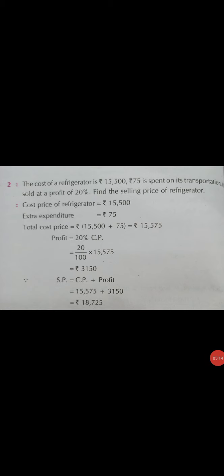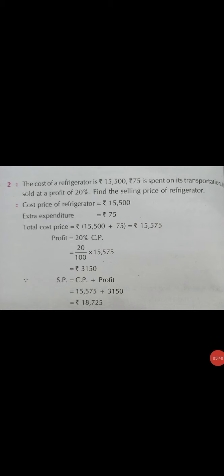To find SP when CP and profit percent are given. For example, the cost of a refrigerator is 15,500 rupees. 75 rupees is spent on its transportation. If sold at a profit of 20%, find the selling price of the refrigerator.